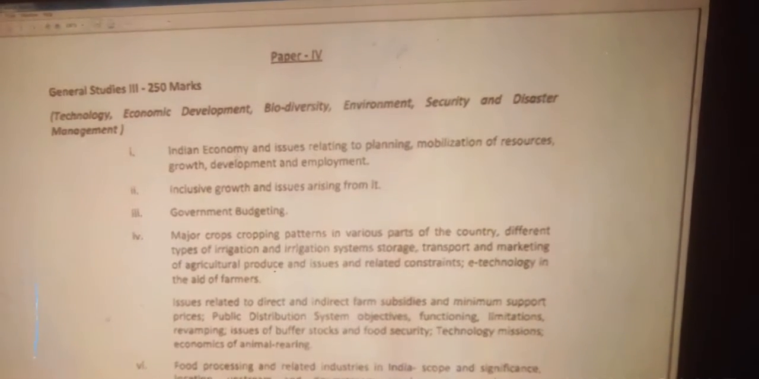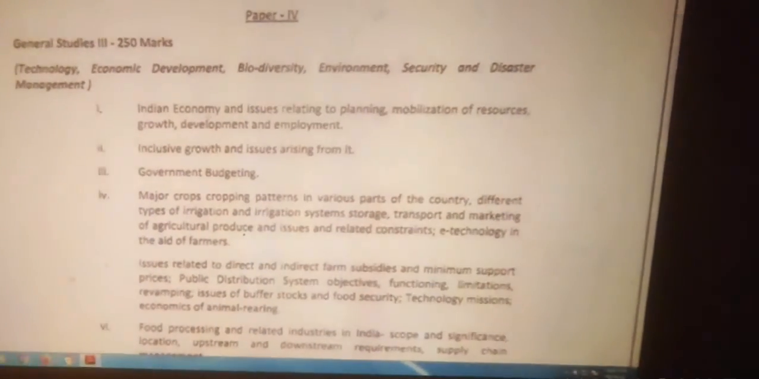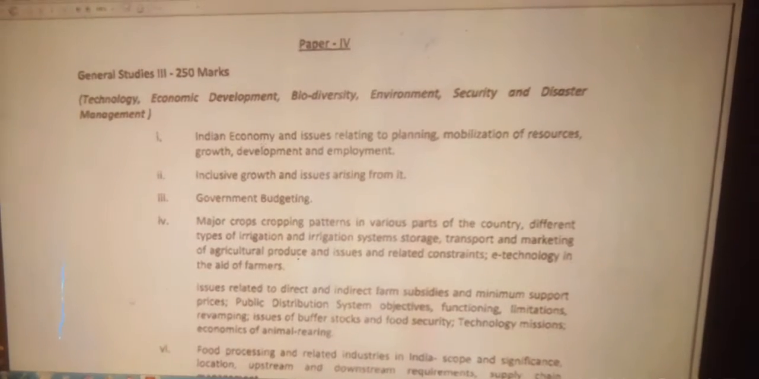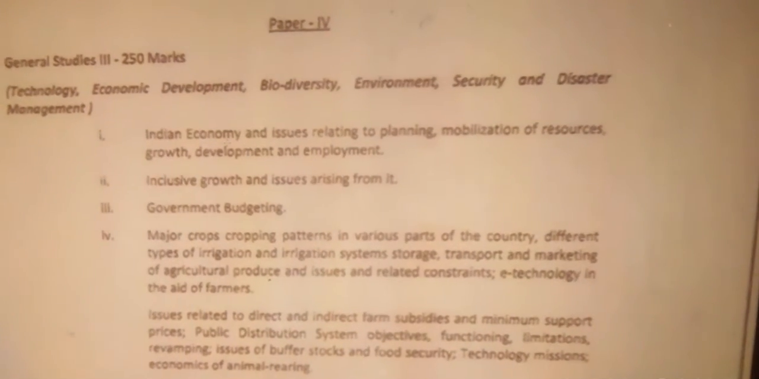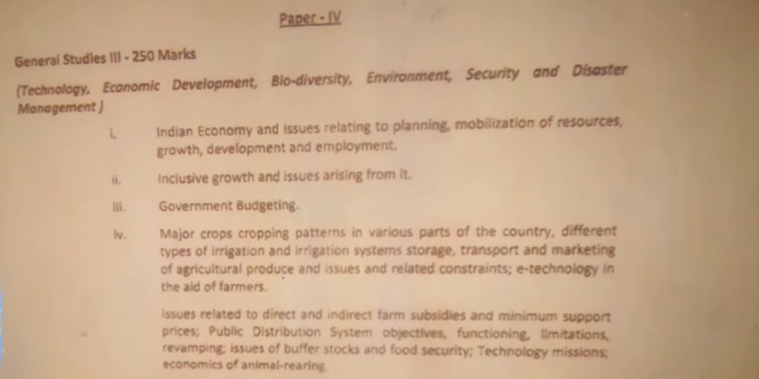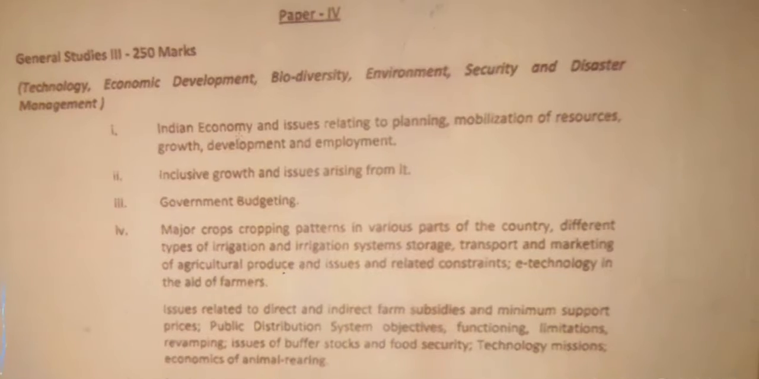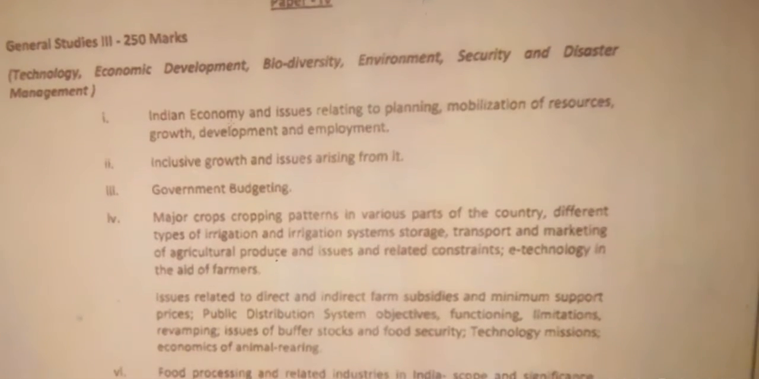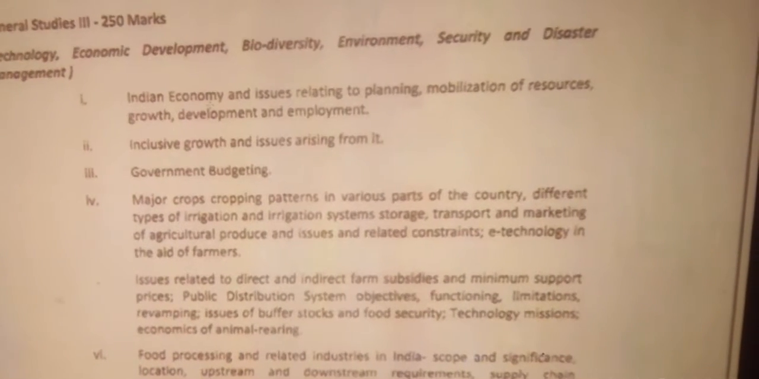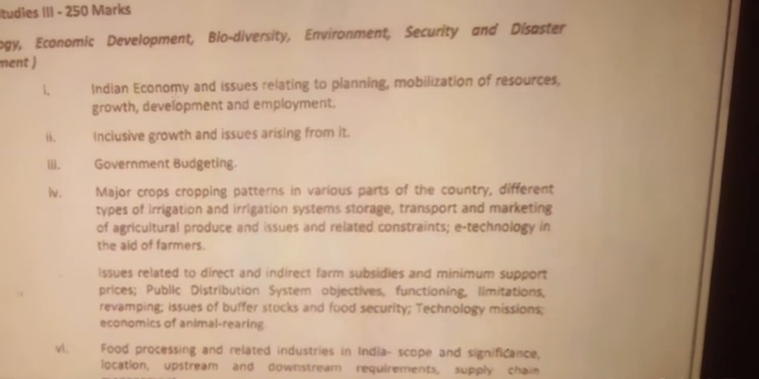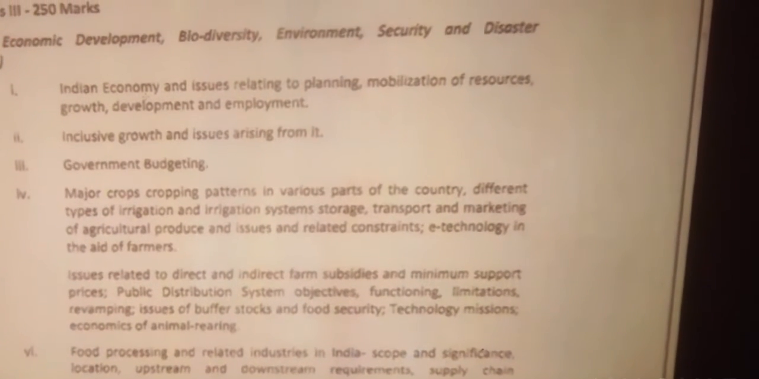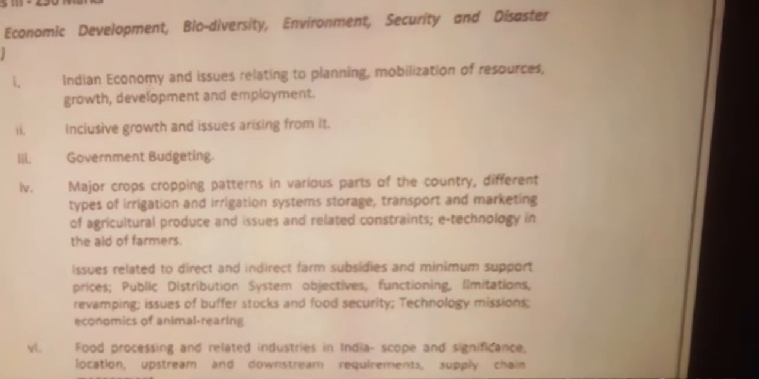Let's have a look at this. Indian economy and issues relating to planning, mobilization of resources, growth, development and employment. Next one, inclusive growth and issues arising from it. Next one, government budgeting. Next segment, major cropping patterns in various parts of the country, different types of irrigation and irrigation system, storage, transport and marketing of agricultural produce and issues and related constraints, e-technology in the aid of farmers.